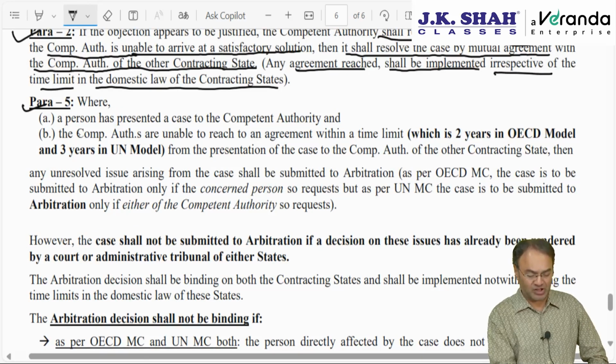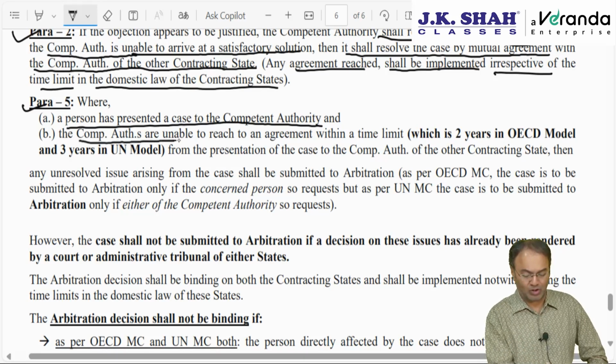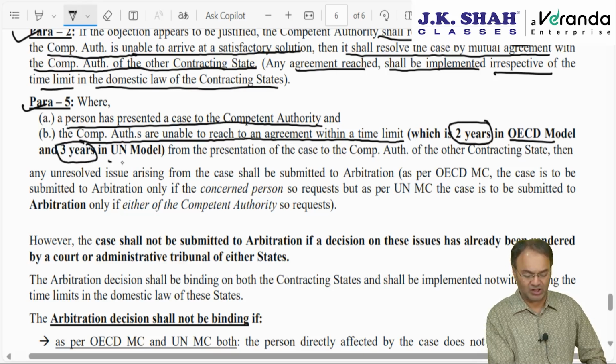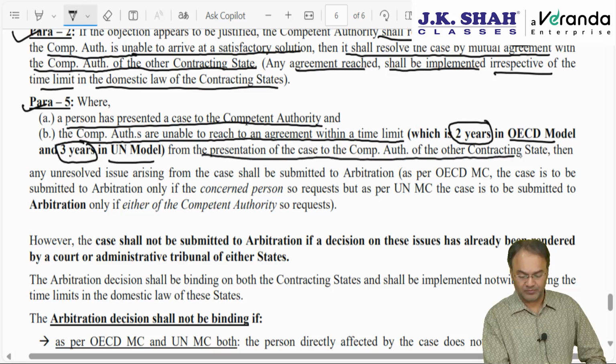However, in case the person has presented his case to the competent authority and they tried resolving through the mutual agreement procedure, and the competent authorities are unable to reach an agreement within a limited time, which is 2 years in the OECD model and 3 years in the UN model. If the competent authorities of both countries combined are not able to resolve in 2 years as per the OECD model or in 3 years as per the UN model, then the case shall be sent for arbitration. Unresolved issues arising therefrom shall be submitted to arbitration.